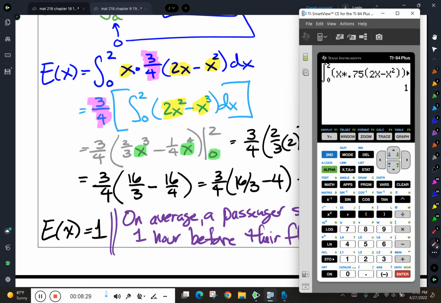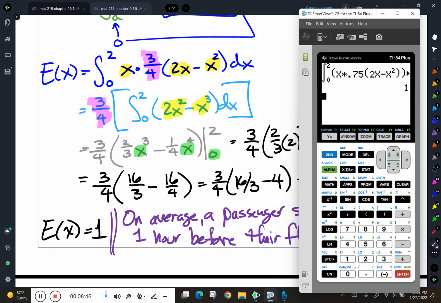And I would get 1 doing it that way too. Now, if you're wondering why I did it by hand and didn't just use my calculator to begin with, it's because I like doing calculus by hand. I'm pretty good at it, and I enjoy doing it. So it wasn't that big of a deal to do it by hand for me.